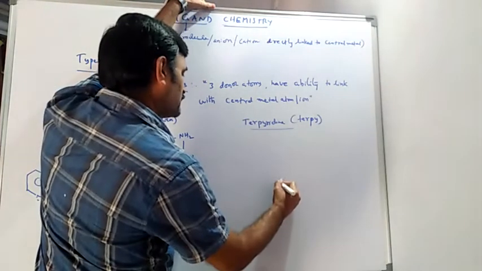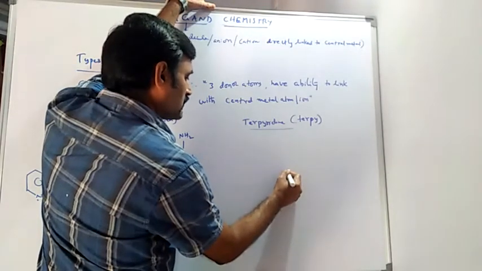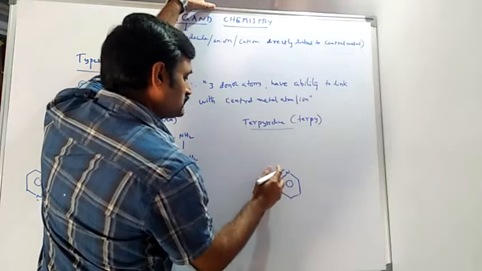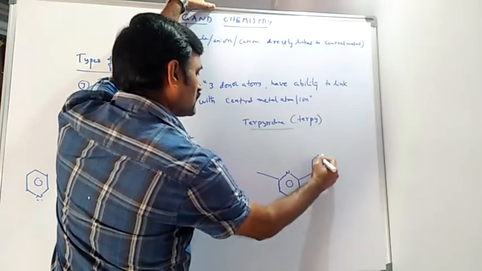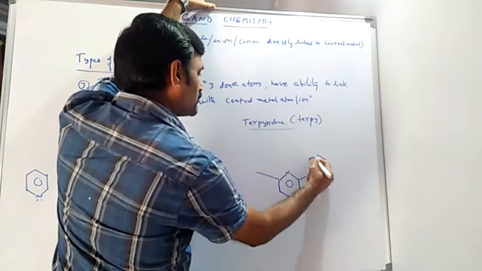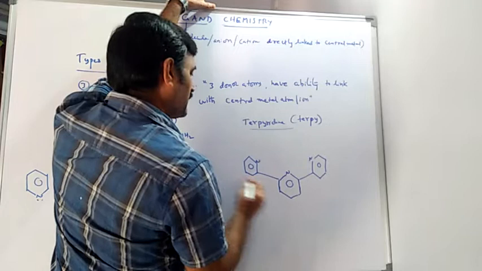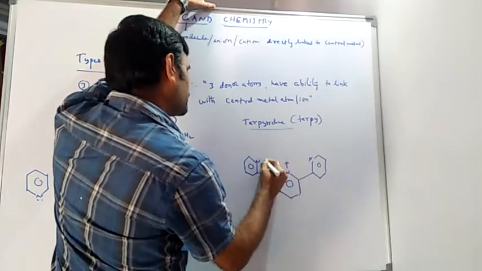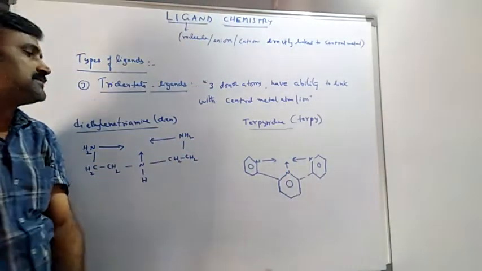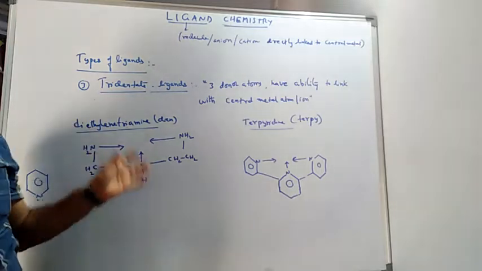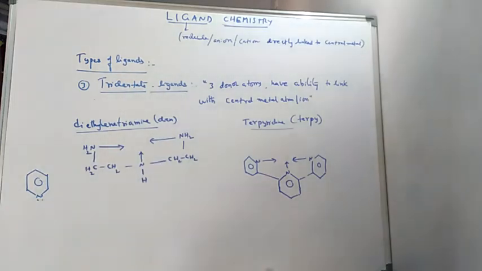So for that, I am going to write one pyridine here. This is nitrogen, a donor atom, and here I am attaching the pyridine rings. Here one nitrogen I am attaching, here one nitrogen I am attaching. So these nitrogen atoms behave like donor atoms in terpyridine. That's why we will say it also comes under tridentate ligands. Tridentate ligand is over.